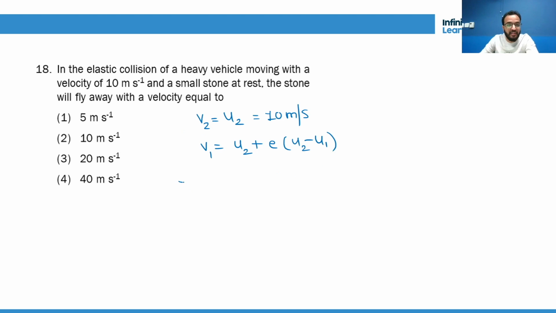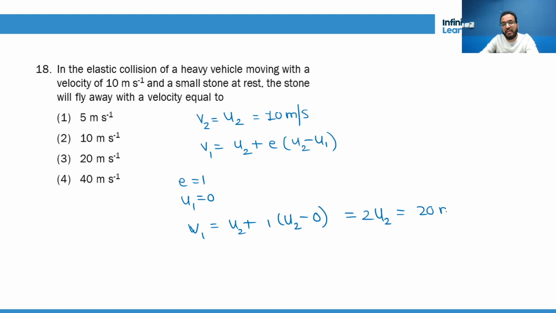Now it is an elastic collision, so E is 1 and the small particle was at rest. So the final velocity of the small particle is U2 plus 1 times (U2 minus 0), that is 2U2, which is 20 meters per second.